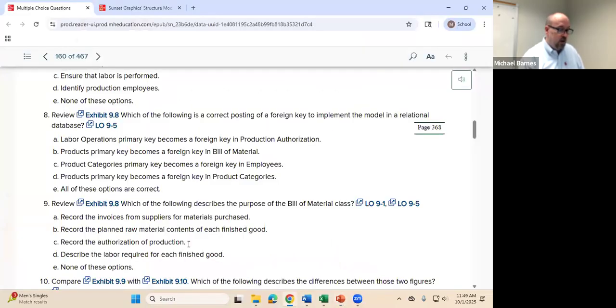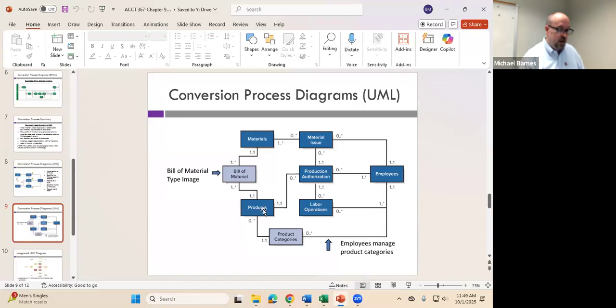So products become a foreign key in bill of materials. Okay, so let's go ahead and take a look at that. All right. So products have a foreign key in bill of materials, which means bill of materials can only involve one product and only one product. So how does that represent in a foreign key relationship?